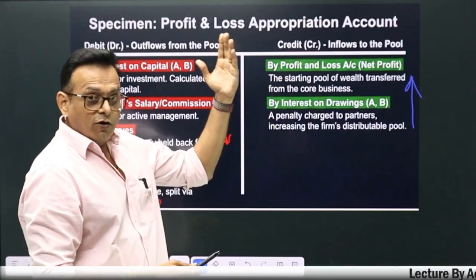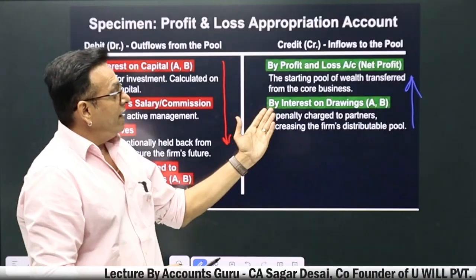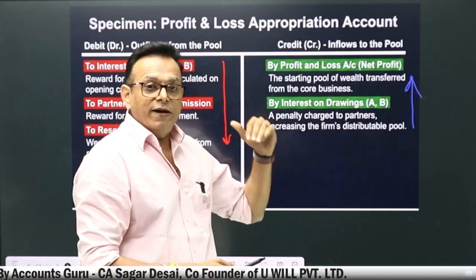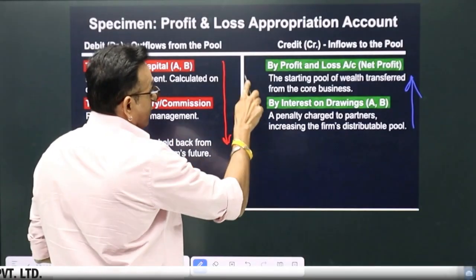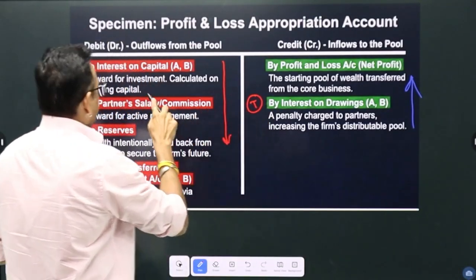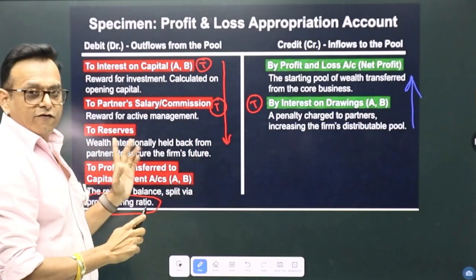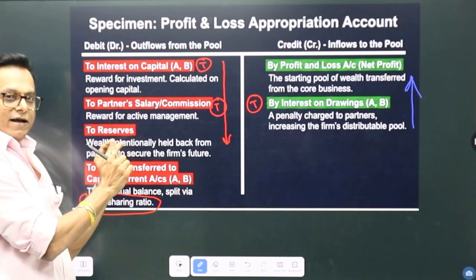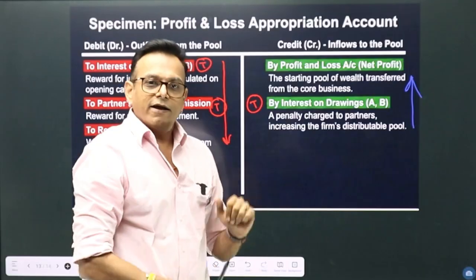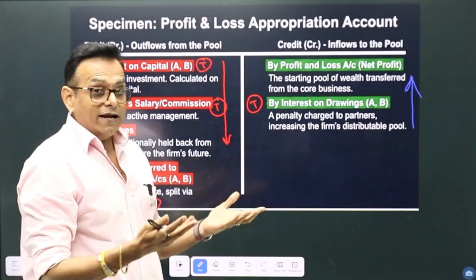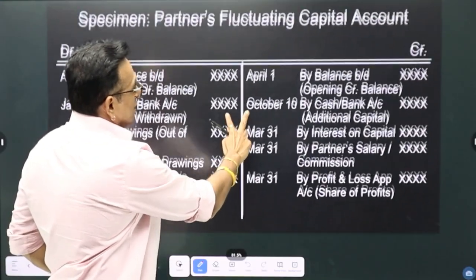Similarly, the first entry what we had seen, P&L account debit to P&L appropriation account credit, and interest on drawings account debit to P&L appropriation account credit. Of course, there is a difference, my dear student. These are the effects of the transfer entries. This one is the only solo entry, P&L to reserve, but these are all transfer entries. But where does the main entry go? So the main entry goes to partners capital account.